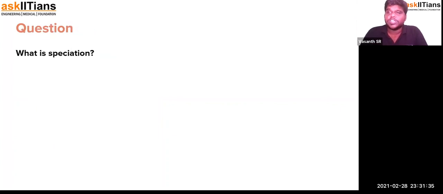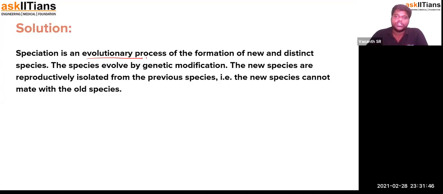So now we talk about speciation. We'll see some questions before we conclude the class. Speciation is the process of formation of new species from existing species. So it is an evolutionary process, the formation of new and distinctive species. Species evolve by genetic modification. When a new species is formed, it is because of the genetic variations they have acquired. Okay, so far. The new species will exist, and the previous species will also exist. They will be isolated, and the new species will not be able to mate with the old species. We have studied reproductive barriers.